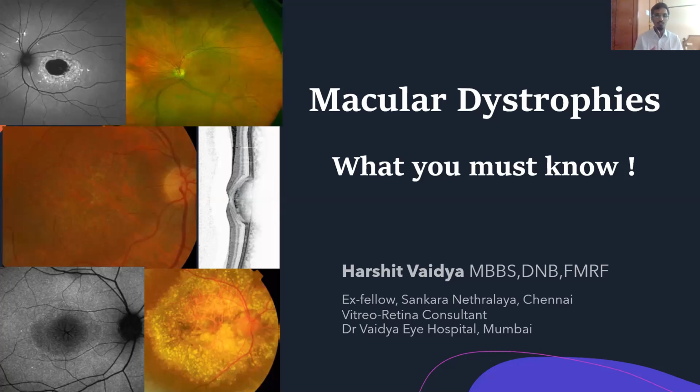So this is a fairly important topic. Why is it important? It has clinical importance. What we end up doing is missing these pathologies, right? The macular dystrophies are relatively common. I wouldn't say they are as common, but in terms of exams, there are these short cases that you get, and sometimes you will end up getting long cases as well.